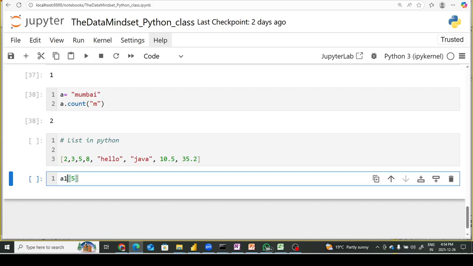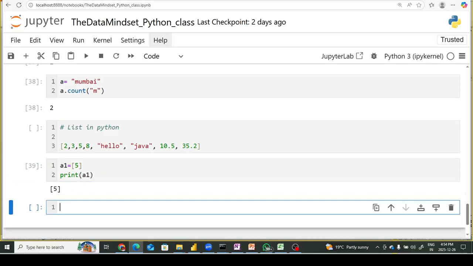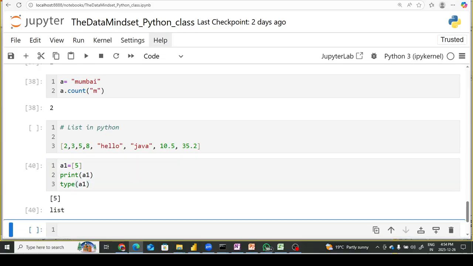So let's say I store it in a variable called A1. Now if I print A1, it is going to return me a bracket, and inside that bracket there is a 5. Now if I take the type of A1, it is going to return list.